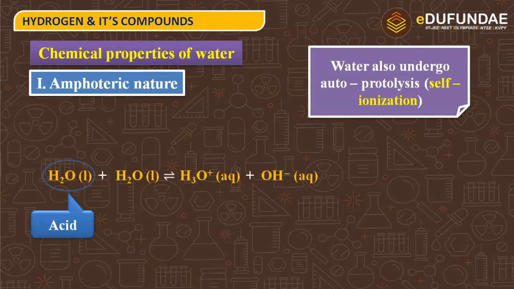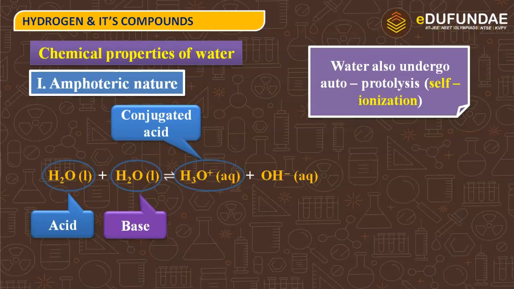And here, this water is an acid, and the other water is acting as a base also. If water accepts a proton, then it gives hydronium ion, that is the conjugate acid. And when water loses one proton, that is H positive ion, then it forms the conjugate base, that is hydroxyl ion.